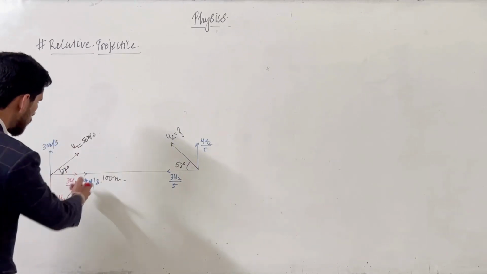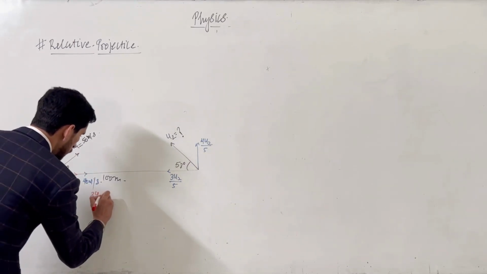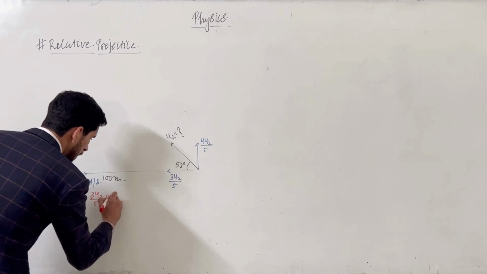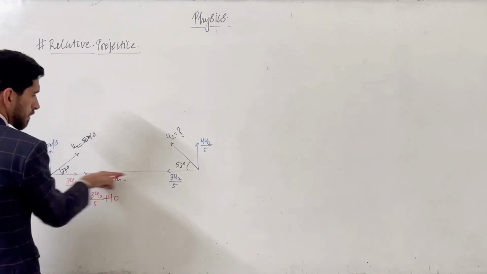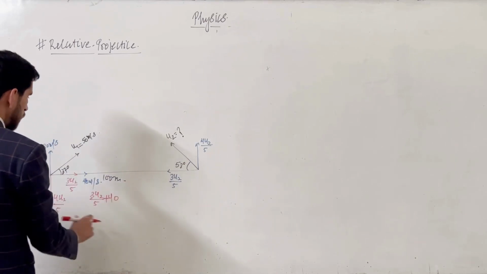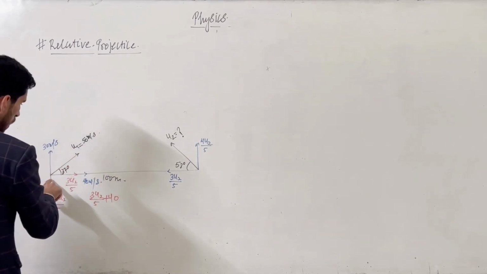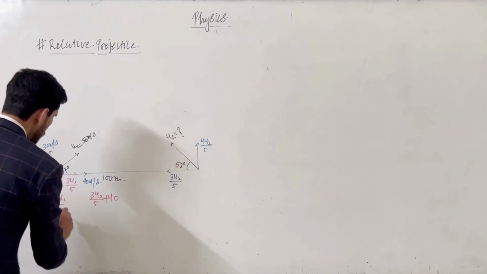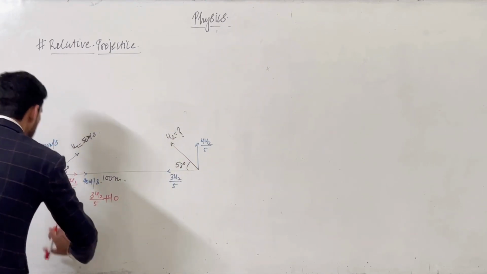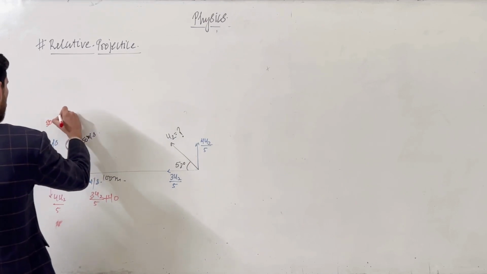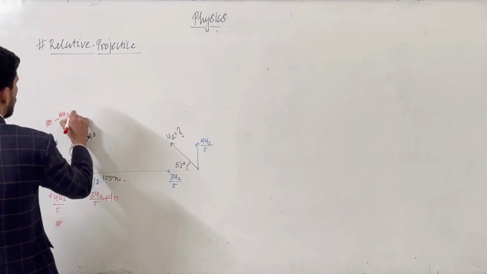How much velocity is this? This is 3u2 by 5 plus 40. The relative velocity of A with respect to B in this direction is 3u2 by 5 plus 40. And the relative velocity of A with respect to B in the upward direction we can consider as 30 minus 4u2 by 5.